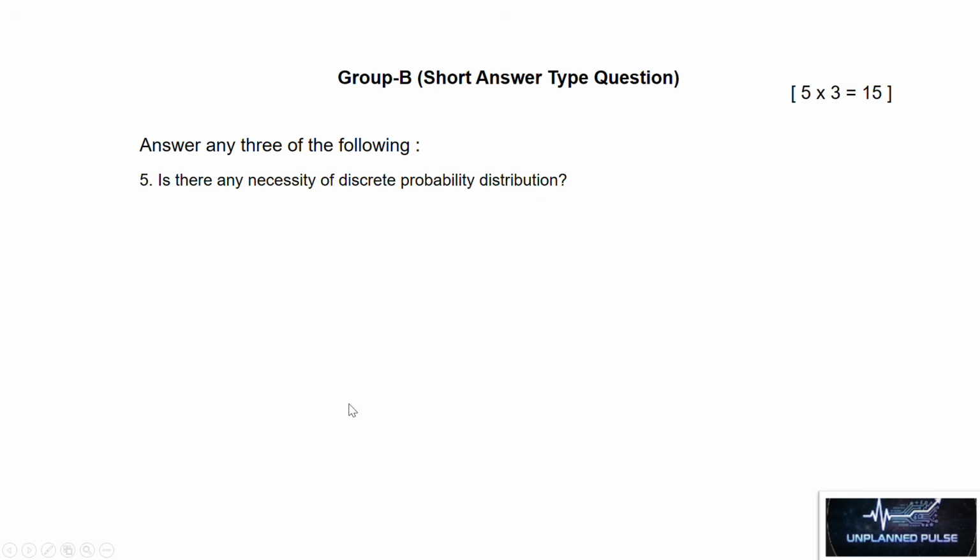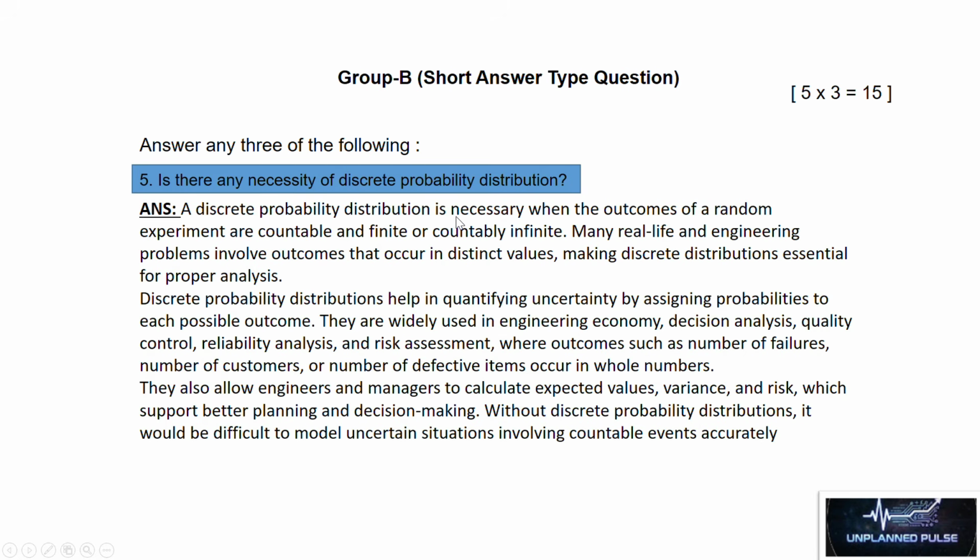Now let's go to the next question. Our next question is, is there any necessity of discrete probability distribution? Answer will be, a discrete probability distribution is necessary when the outcomes of a random experiment are countable and finite or countably infinite. Many real life and engineering problems involve outcomes that occur in distinct values, making discrete distributions essential for proper analysis. Discrete probability distributions help in quantifying uncertainty by assigning probabilities to each possible outcome.